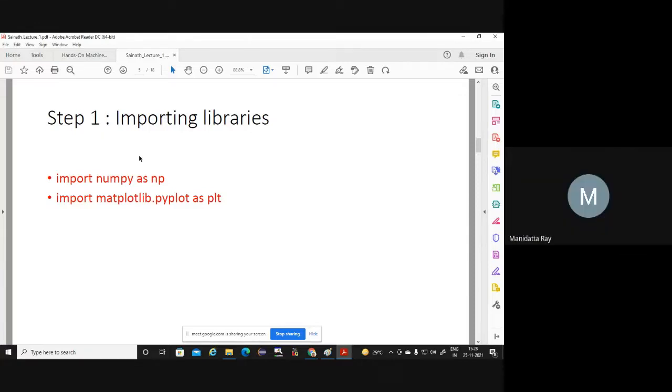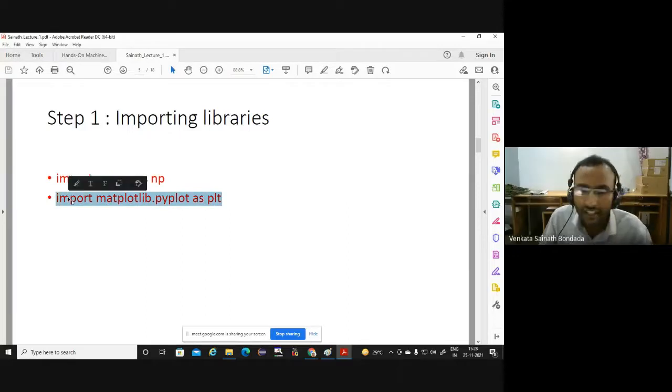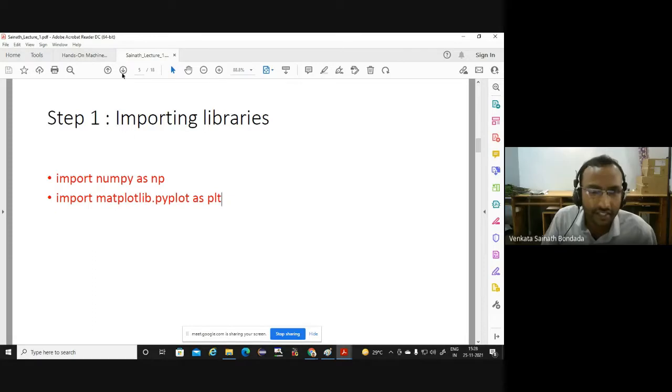Import matplotlib. Yes, you can do that, but in our session we are not going to plot anything. You can import it; nothing wrong will happen. So this is the first step.